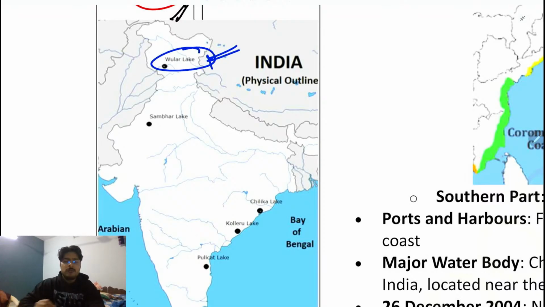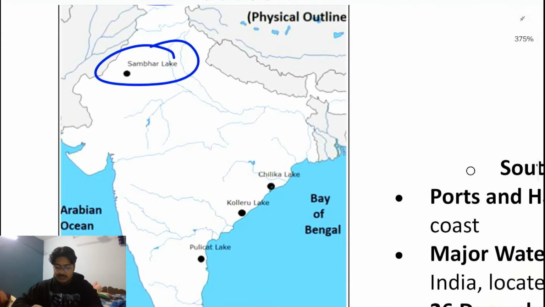Wular Lake is a clean water lake. It is in J&K. And next is Sambhar Lake. It is a salt water lake. Sambar is also a dish which is salty in nature, so from there you may remember Sambhar Lake, which is in Rajasthan. And next is this Pulicat Lake.